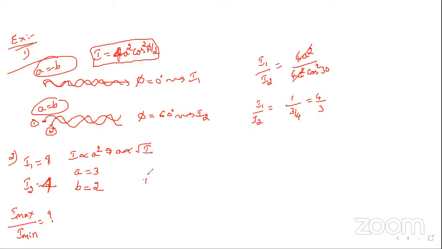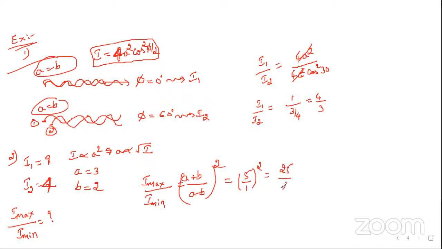I've given one formula for I max to I min. It is just A plus B divided by A minus B, whole square. What is A plus B? 5, and A minus B is 1. So it is 25:1, right? This is how the problem may be asked, by giving the intensity, amplitude, phase angle and everything.